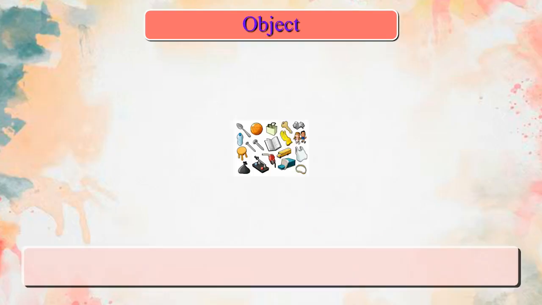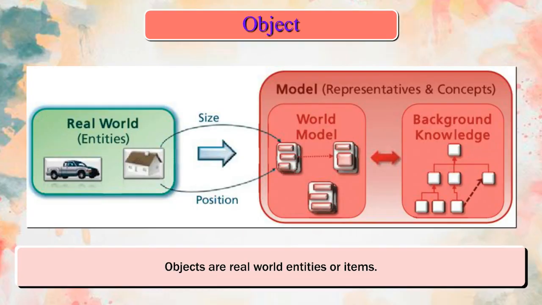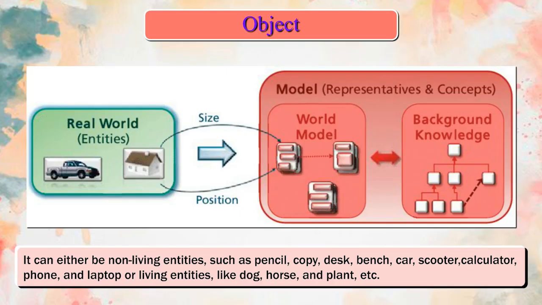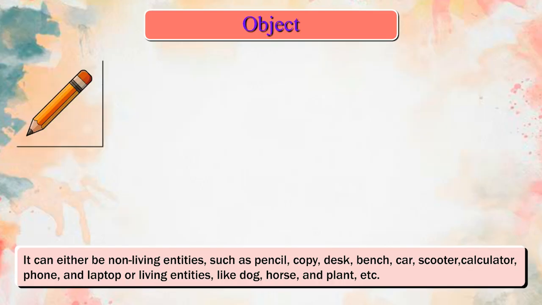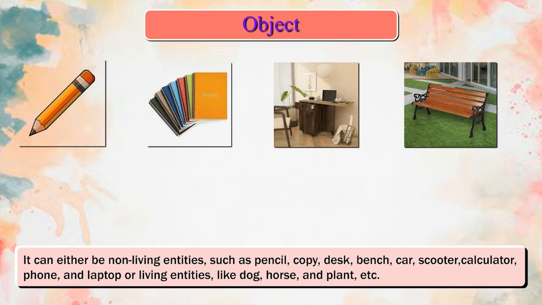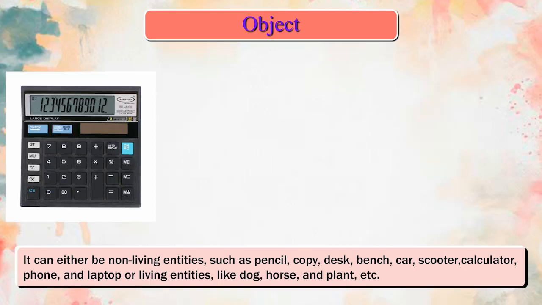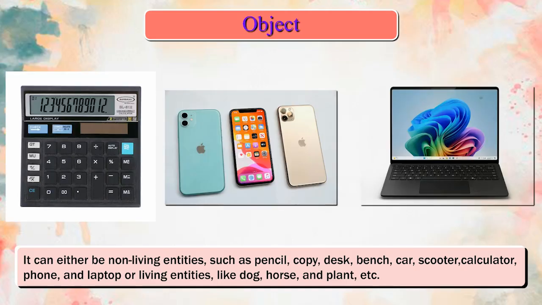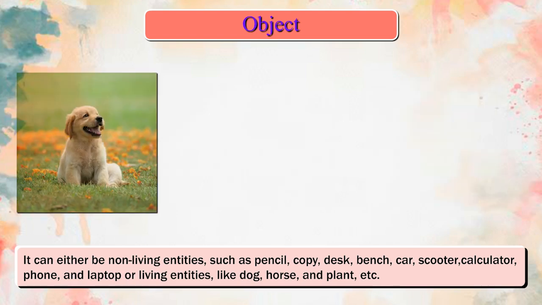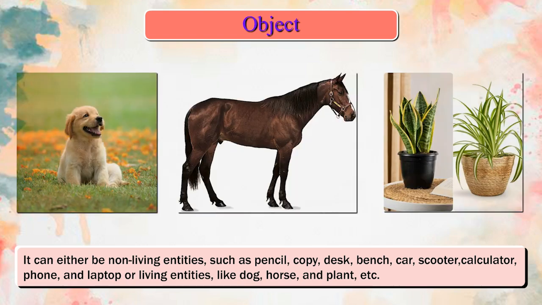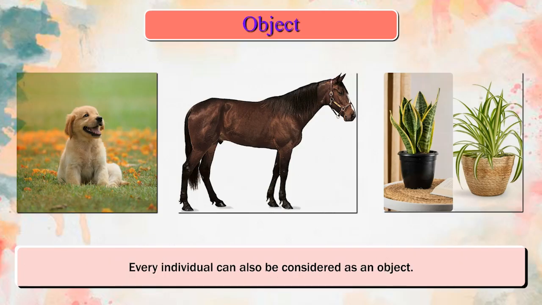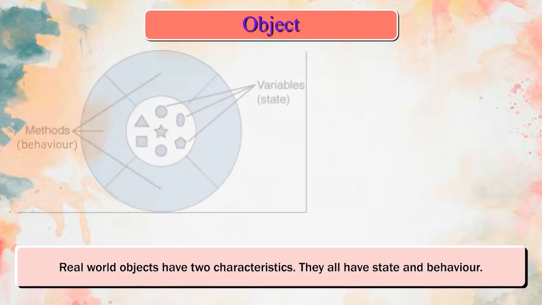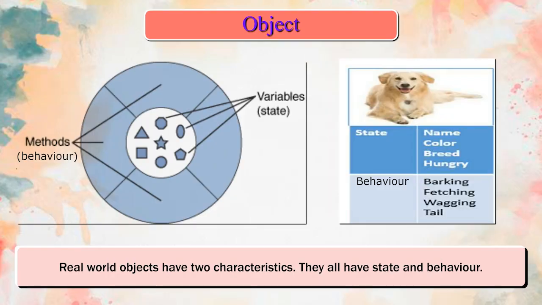Object. Objects are real-world entities or items. It can either be non-living entities, such as pencil, copy, desk, bench, car, scooter, calculator, phone, and laptop, or living entities like dog, horse, and plant, etc. Every individual can also be considered as an object. Real-world objects have two characteristics. They all have state and behavior.